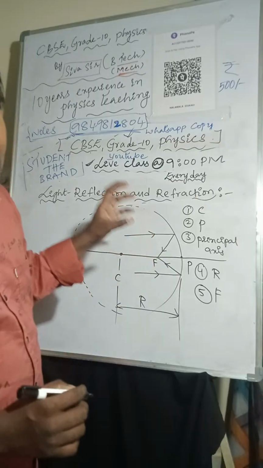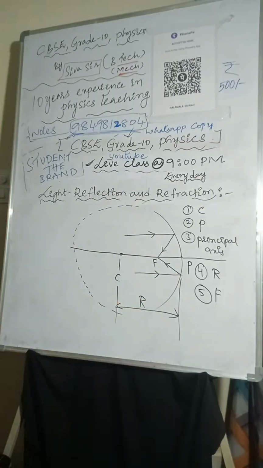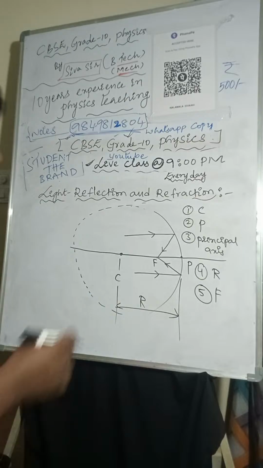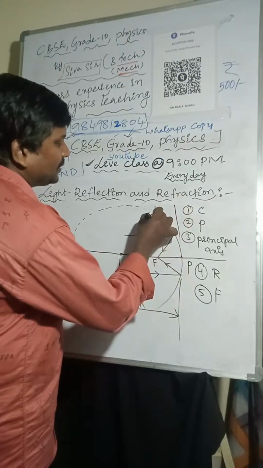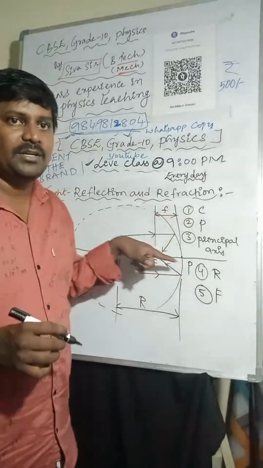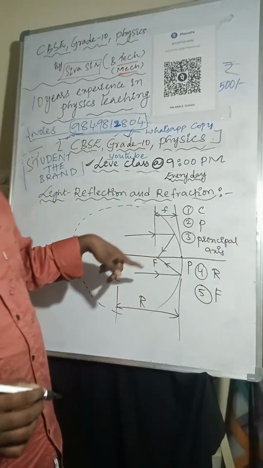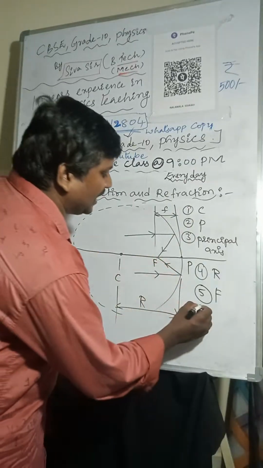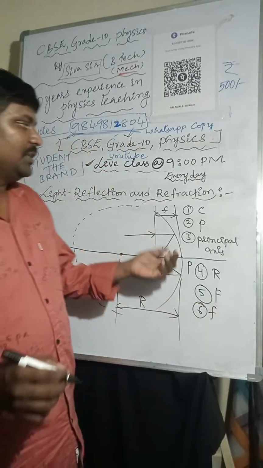The distance between the focus and the pole is called the focal length.